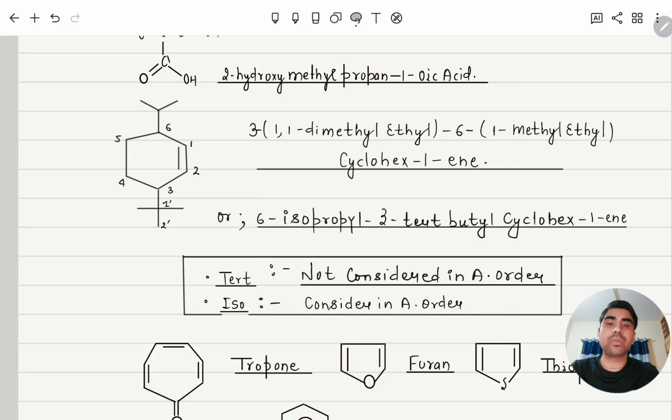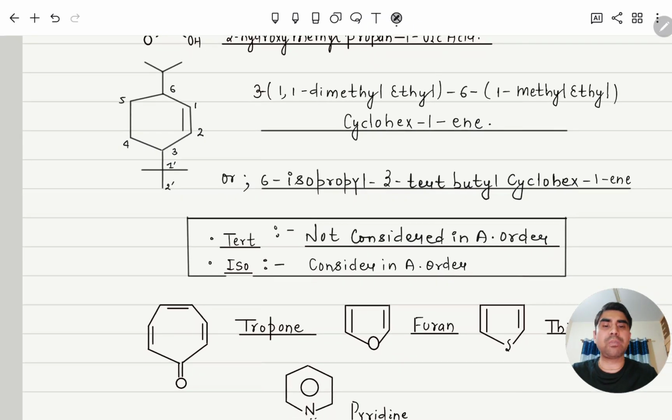Or another way we can also write, this one is isopropyl, whereas this one is tert. So remember, tert and sec are not considered in alphabetical order, but iso and neo are considered. So this is 6-isopropyl and 3-tert-butyl, and then cyclohexene.